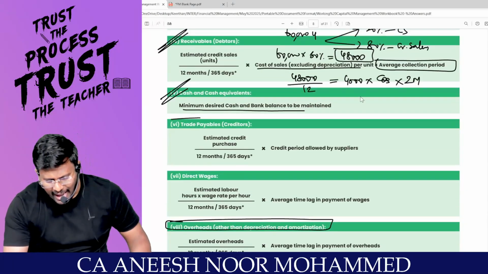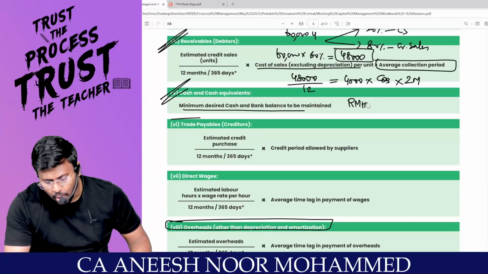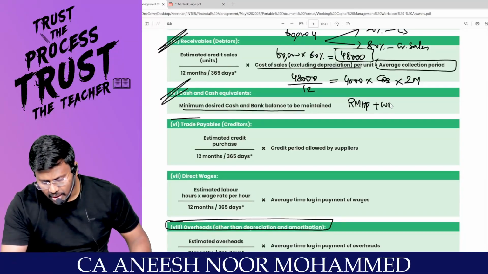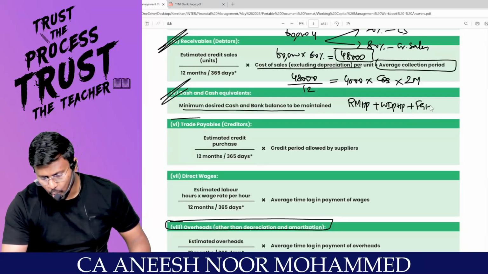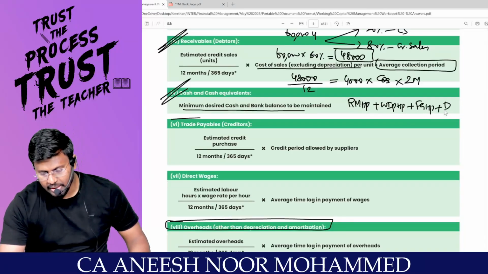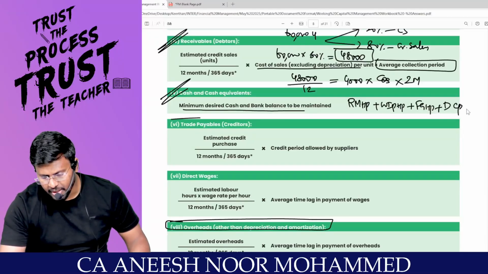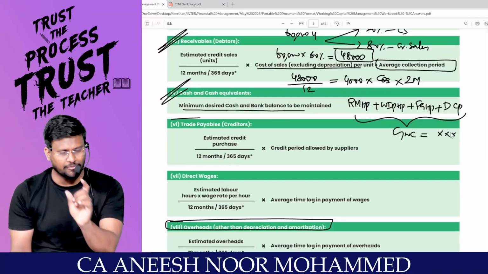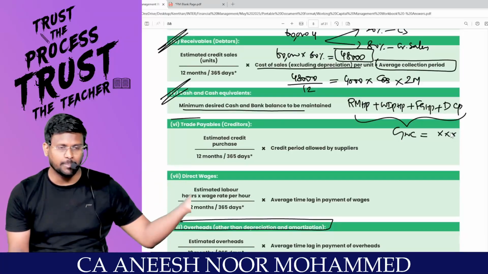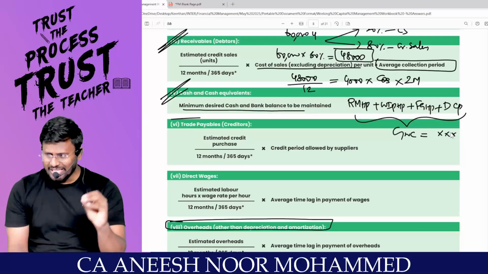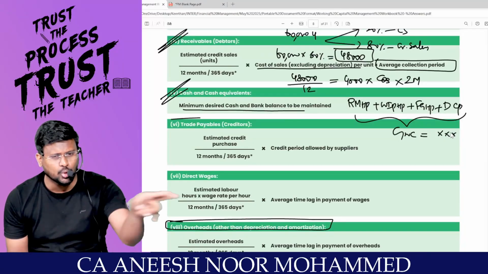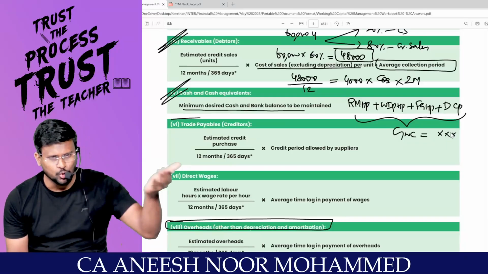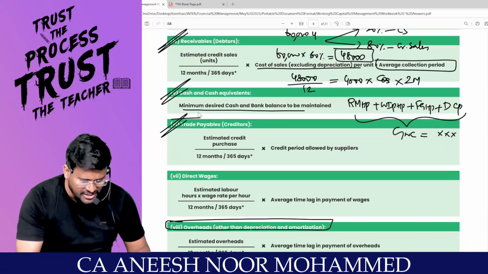So if you add raw material holding period plus WIP holding period plus finished goods holding period plus debtors collection period, you will get the gross working capital. This is the amount you have to invest for the purpose of working capital. For this you need a source. There are two sources: spontaneous sources and also outside sources. The spontaneous source is what? Payables.